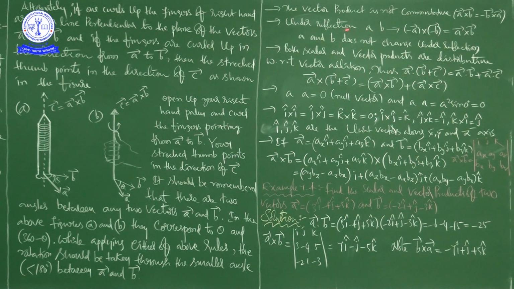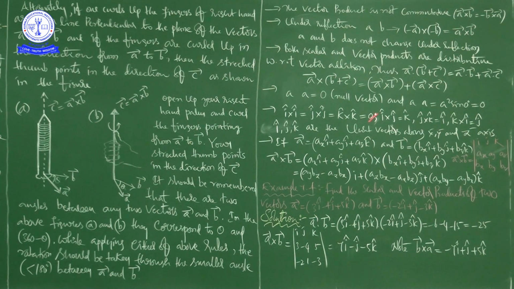Under reflection, you see in a plane mirror, what will happen? Your image in a plane mirror is laterally inverted. So the right side of you will appear on the left side and the left side will appear on the right side. That is reflection. So here also, A under reflection becomes minus A, and B becomes minus B. If you get the cross product of reflected vectors, minus A bar cross minus B bar, then it will be A bar cross B bar.